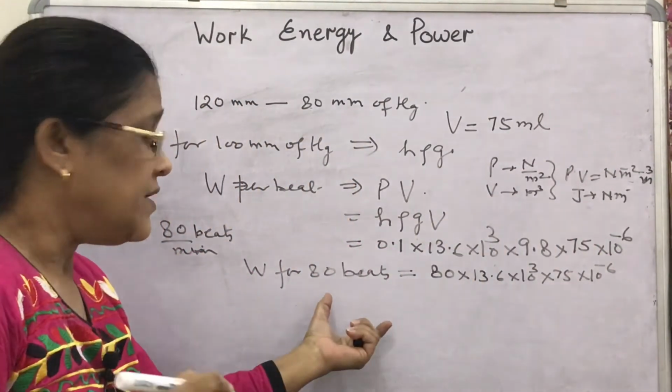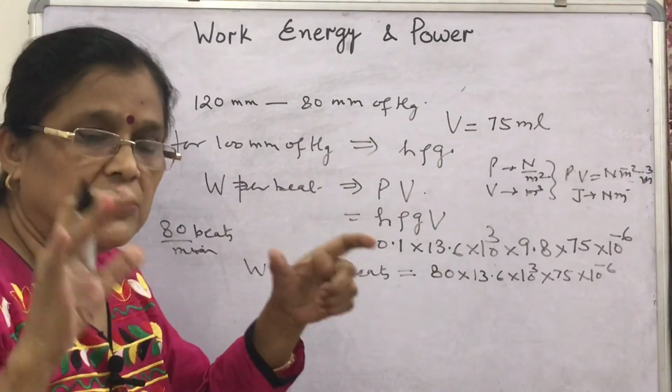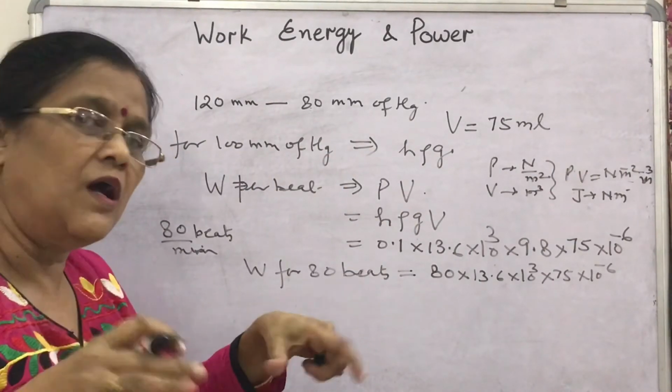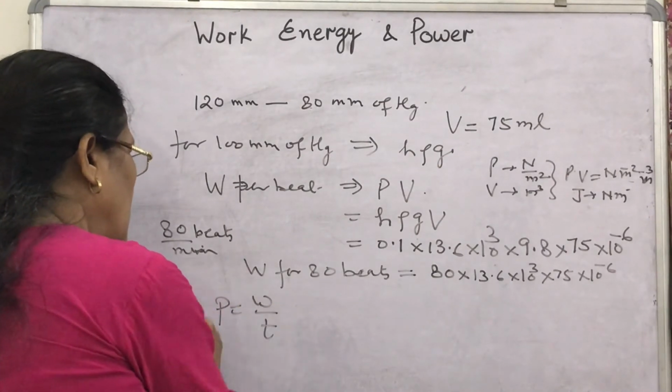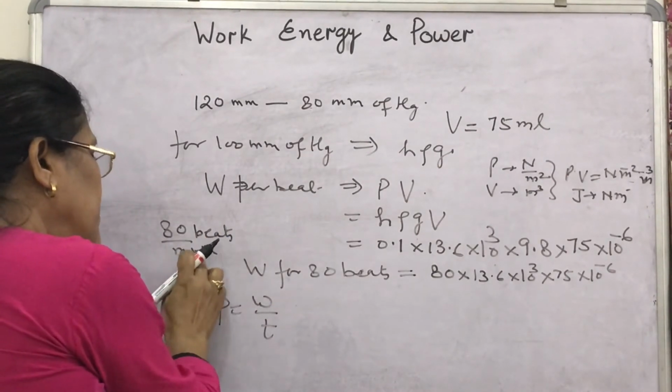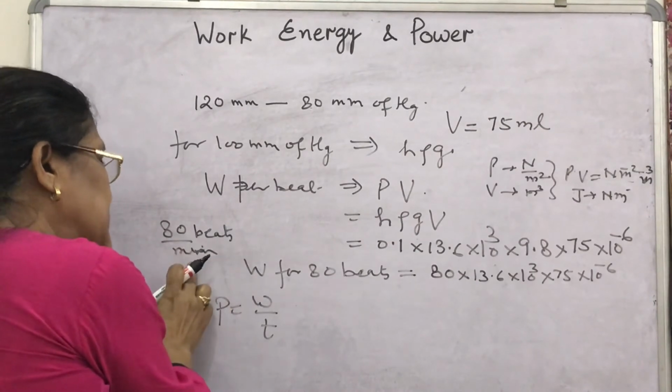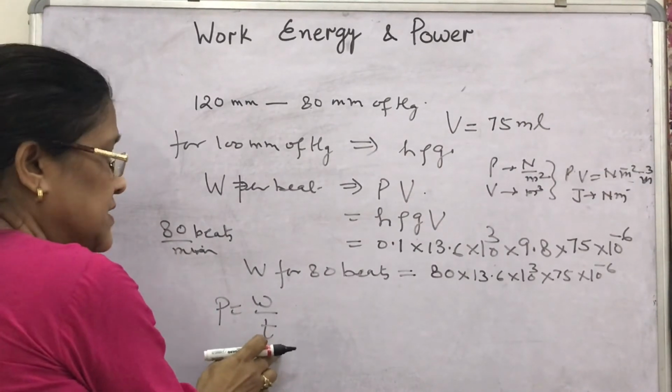How will you find the power consumed? Now the simple formula, P is W by T. Then 80 beats per minute means 80 beats in 60 seconds. What is the time here? 60 seconds.